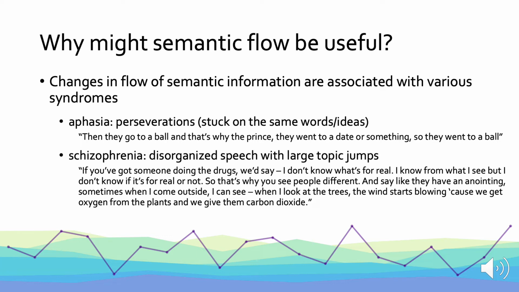Sometimes when I come outside, I can see when I look at the trees, the wind starts blowing because we get oxygen from the plants and we give them carbon dioxide." As we can see here, there are a lot of topic jumps. The utterance isn't constrained to a single semantic topic. If we consider how semantics flows over the course of an utterance, we can see these huge topic jumps that don't tend to exist in typical speech. So how do we track this kind of information unfolding over time?